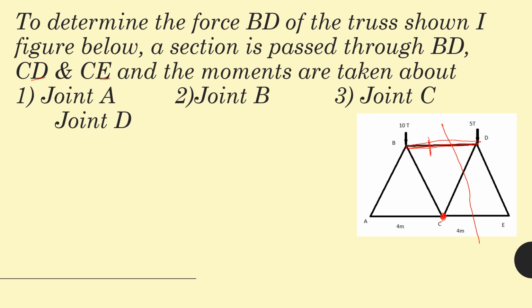Okay, so three members are there, BD, CD, and CE. We have to find out the force in BD. Then consider the other two members, that is CD and CE, and take moment about the common point of the other two members. The common point is C. So take moment about C, and then you can find out the value of BD, force of BD. Okay, so here in this question, the answer is joint C. Taking moment about C will help you to find out the member force of BD. Understood? Okay, next question.